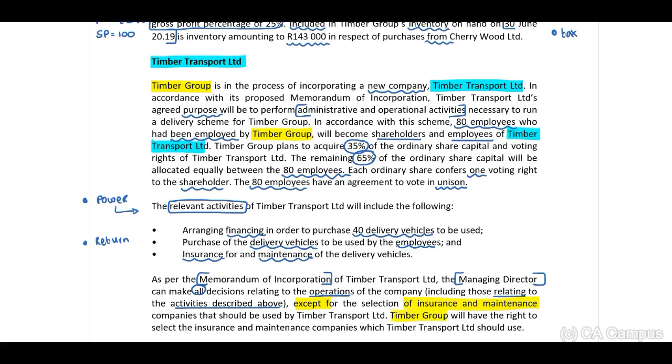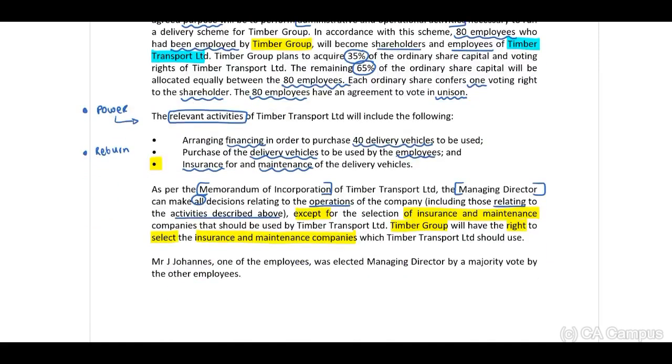Timber Group will have the right to select insurance and maintenance companies which Timber Transport should use. Therefore, when you look at the bullet points, guys, the third one, Timber Group will have the right to select this. Mr. J. Johannes, one of the employees, was elected as managing director by a majority vote by the other employees.